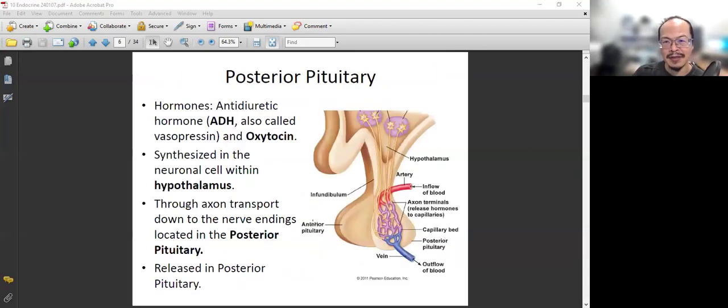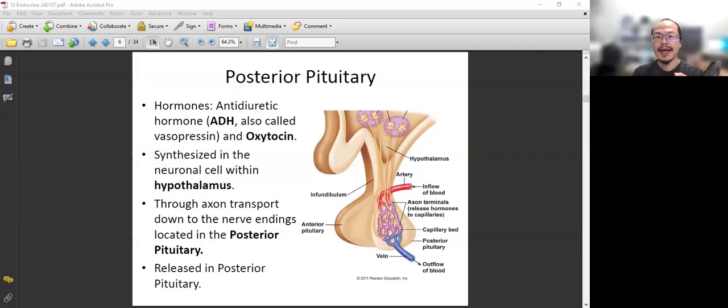Here is the posterior. We get rid of everything else and just show you the posterior. The posterior doesn't stand alone. It doesn't stay by itself. It is extended from the hypothalamus. The hypothalamus has axons extending toward the posterior. So what are the hormones here? There are two hormones, very easy, only two.